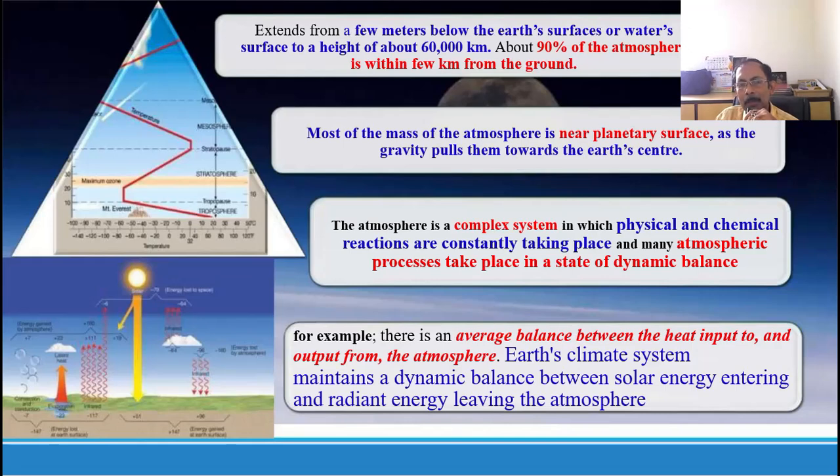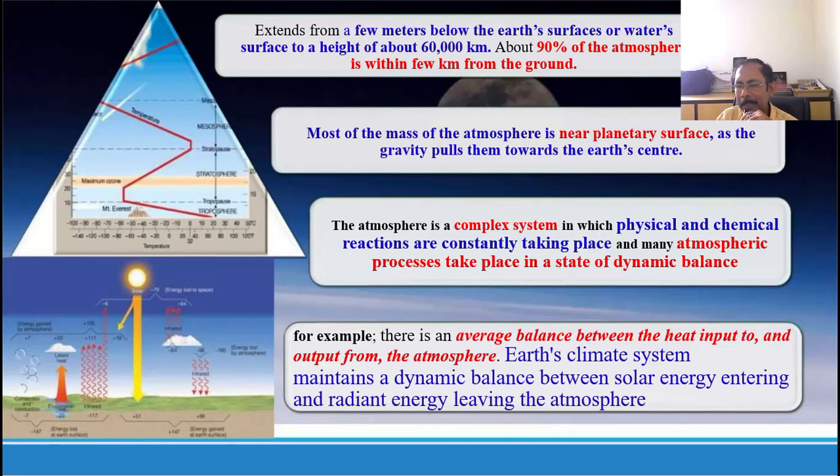Now from mesopause to thermosphere, at a higher altitude, 85 to 500 kilometer, the temperature again rises quite high. It goes up to positive 1200 degrees centigrade. That is quite high, and that is because of absorption of energy or radiation from the outer space, cosmic radiation.